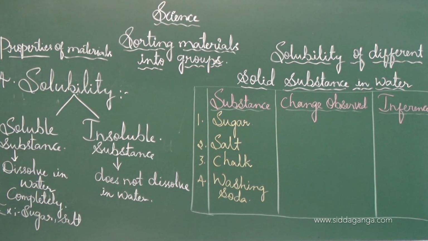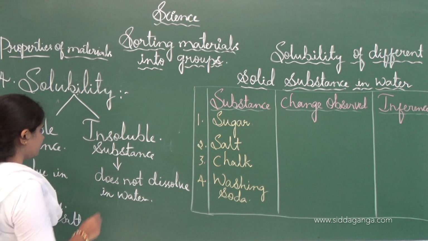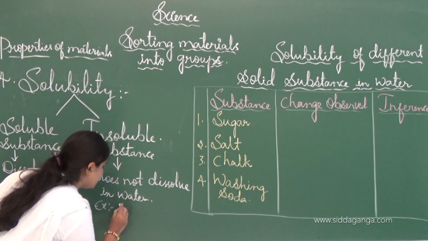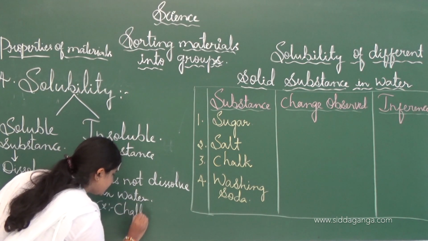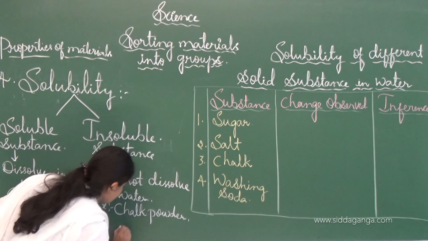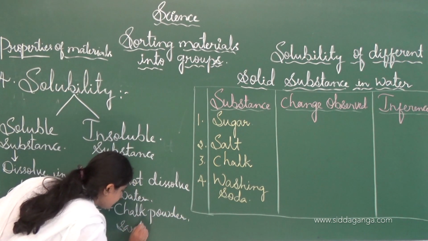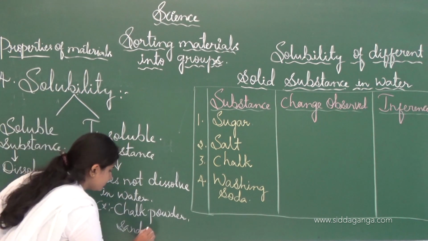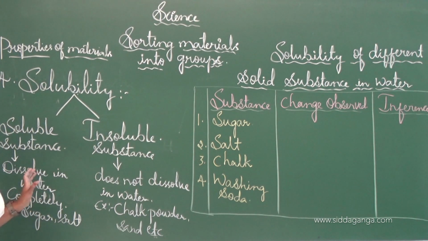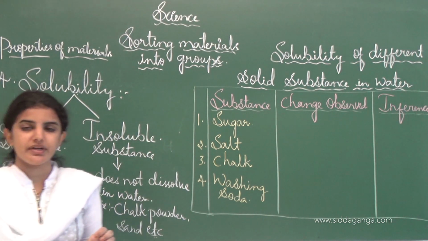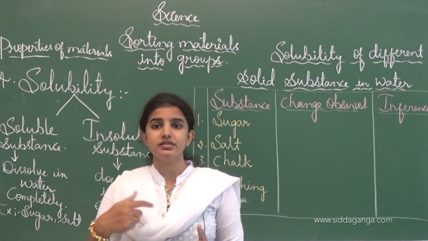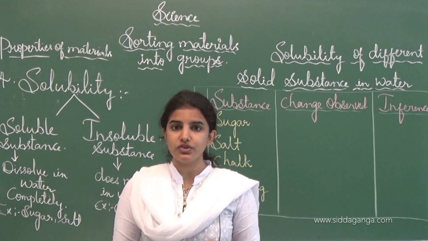Whereas examples of insoluble substances are chalk powder, sand, etc. See, this is how solubility is a property. The property of a material which shows the soluble and insoluble properties also.